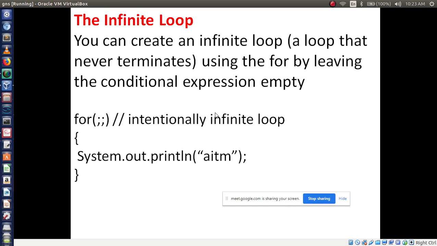How to create an infinite loop? For, followed by two semicolons.